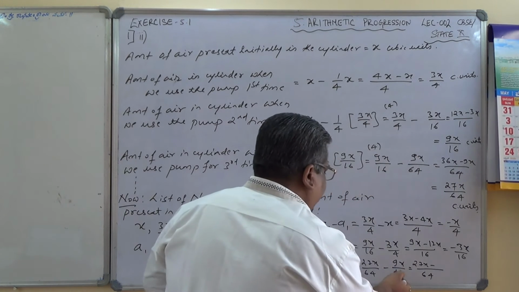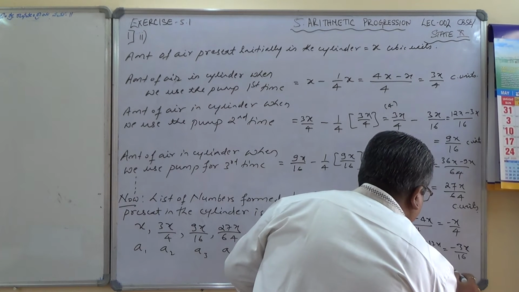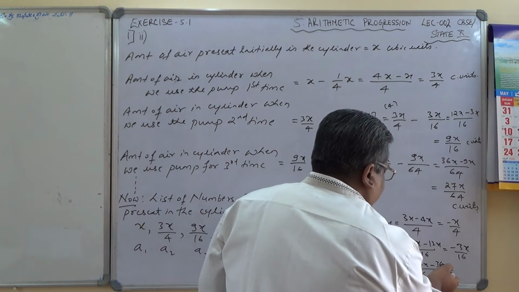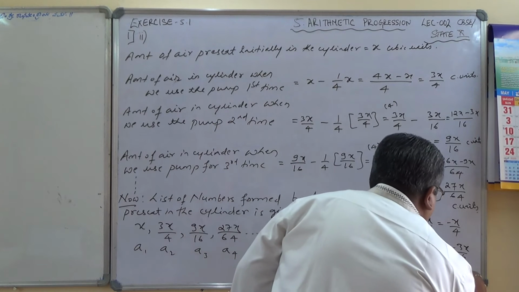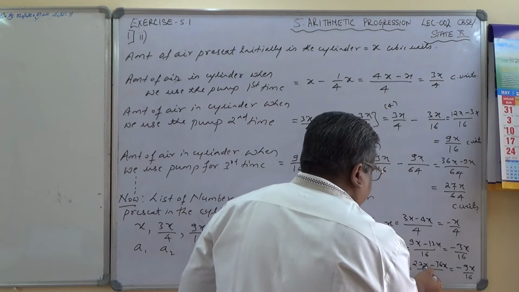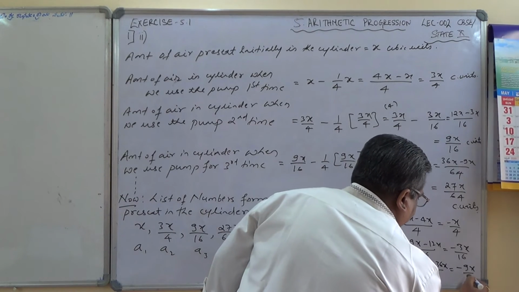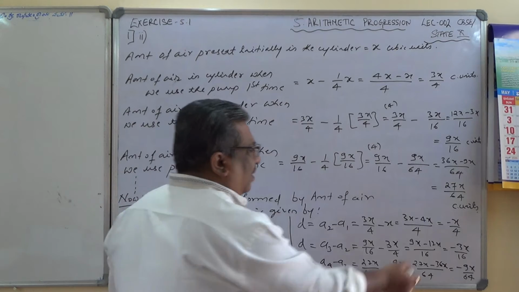27x minus 16 4s are 36x, which equals 27 plus 7, 34 plus 2, 9 minus 9x by 16. Check it. Okay, so this is 64 here, isn't it? 9x by 64. So is the common difference same here?